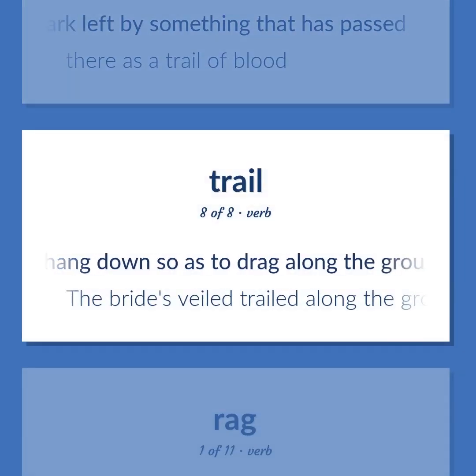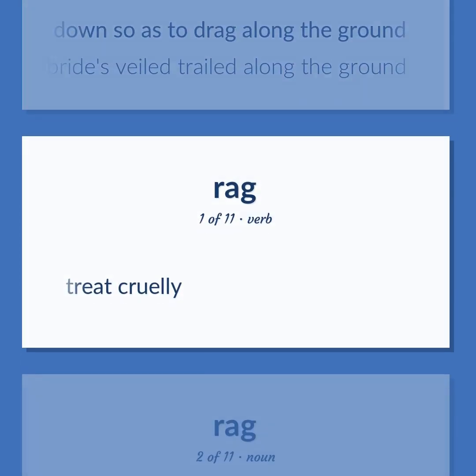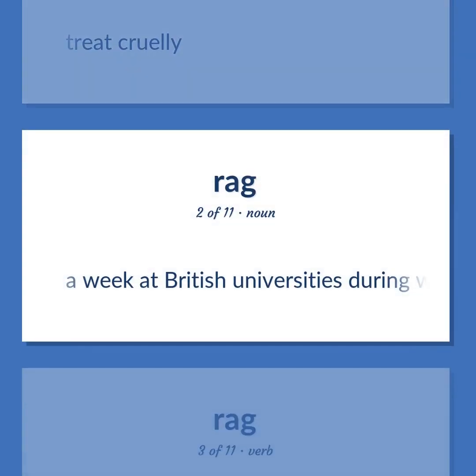Hang down so as to drag along the ground. The bride's veil trailed along the ground. Treat cruelly. A week at British universities during which side shows and processions of floats are organized to raise money for charities.